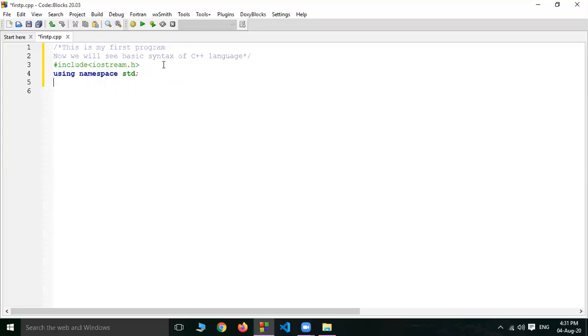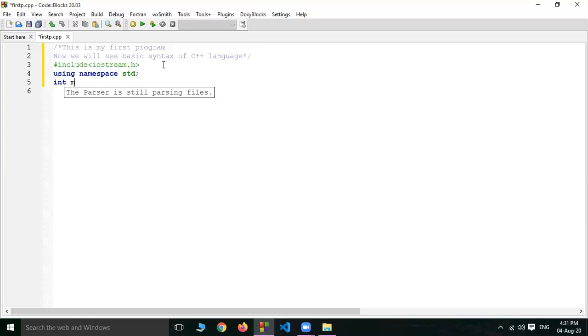Then after writing all the header files and after writing using namespace std, every C++ program must have a main function. Main, and every function has some return type: integer, float, character. So this function will return an integer value.